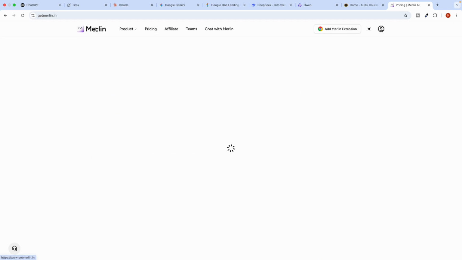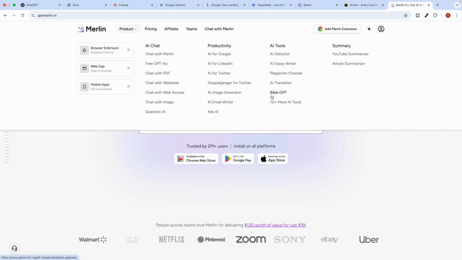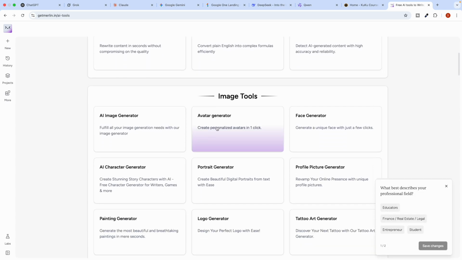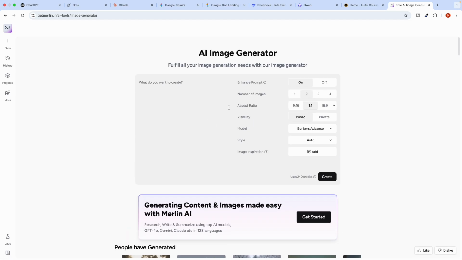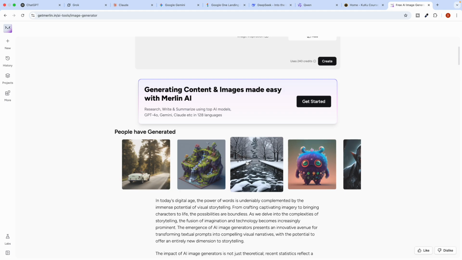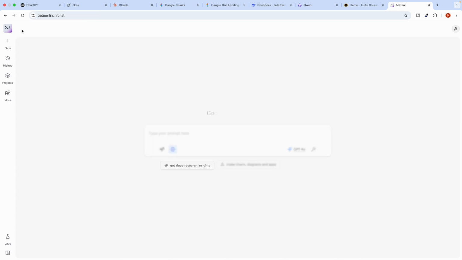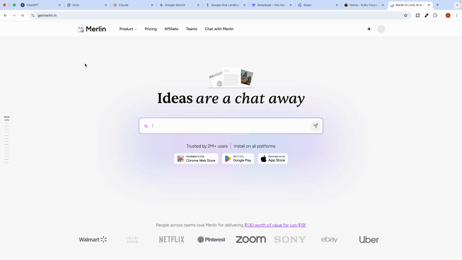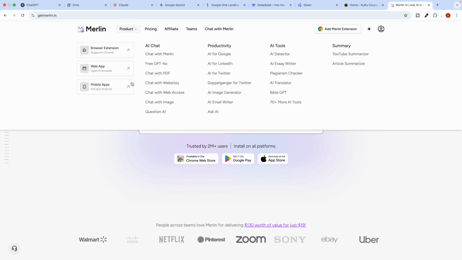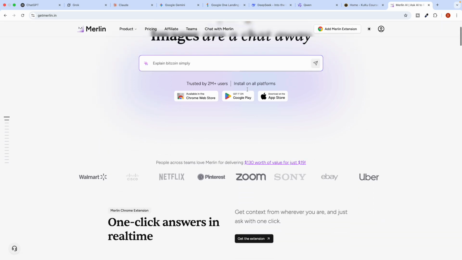If you go to Merlin, just go to image generation and so on. You can see you have 70 plus AI tools, like image generation. If you want the image generator, you can just tap here and access the AI image generator. Each and everything you have within this tool, which you can totally utilize whenever you want. This is what I love about Merlin. Very good tool. If you love it, you can also download this particular application.